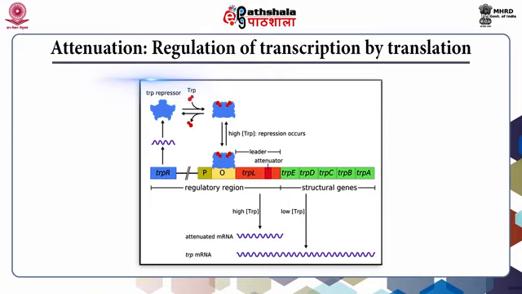When the translation process is slowed, mRNA is in the form that permits transcription to proceed through the entire sequence of the TRP operon. However, if there is sufficient tryptophan to permit rapid translation to proceed through the attenuator site, the mRNA forms the terminator hairpin structure and further transcription of the TRP operon ceases, so that none of the structural genes for tryptophan metabolism are transcribed.